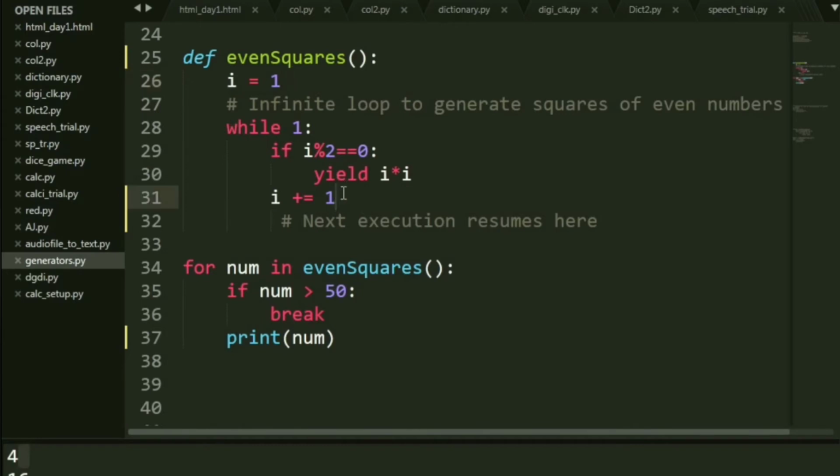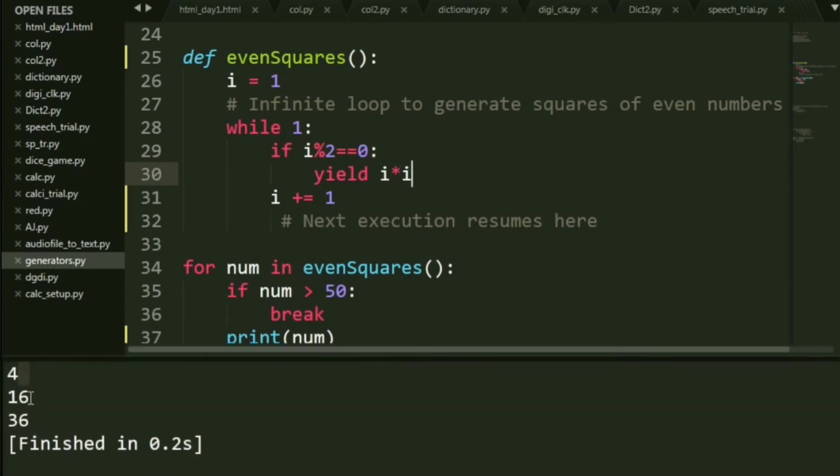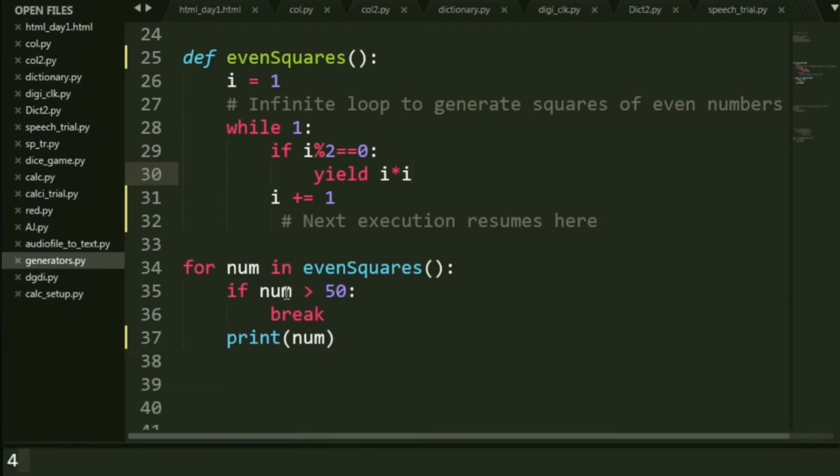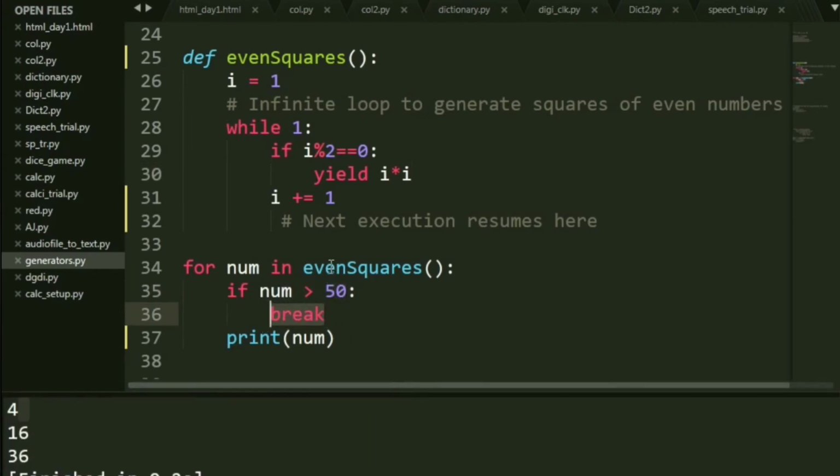Execution starts from here. And another thing to remember is, in the case of yield, local variables' values are not forgotten. So after printing 4, it comes here and the value of I gets incremented from 2 to 3. Okay, it does not forget the value of I. And then it continues again, the same way I just said. And at a point of time when it reaches 36, okay, after giving us 36, it becomes greater than 50 and hence it breaks outside the loop. So this was basically yield.